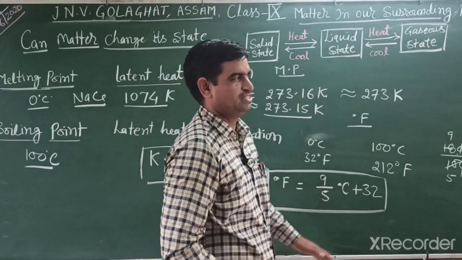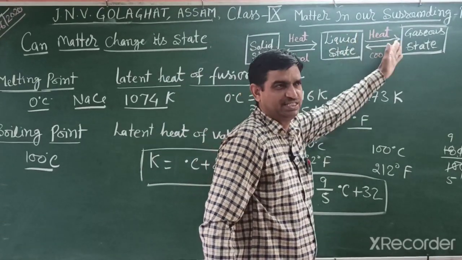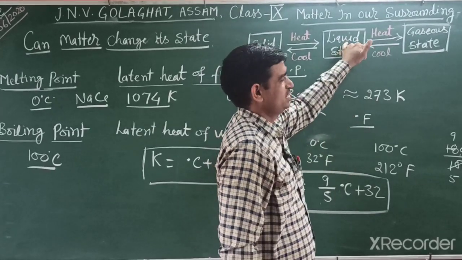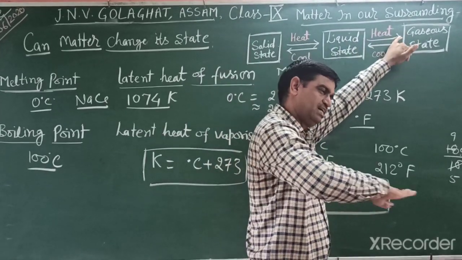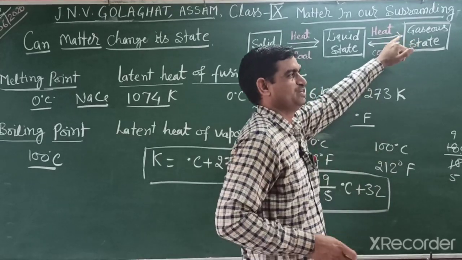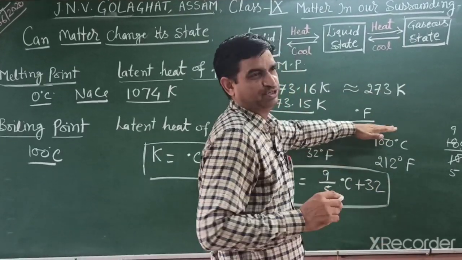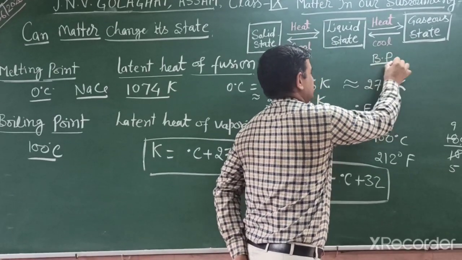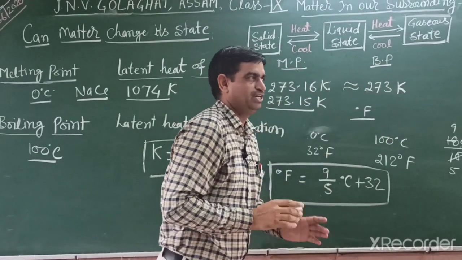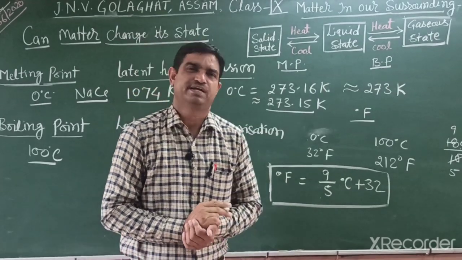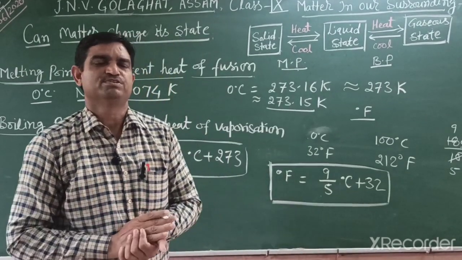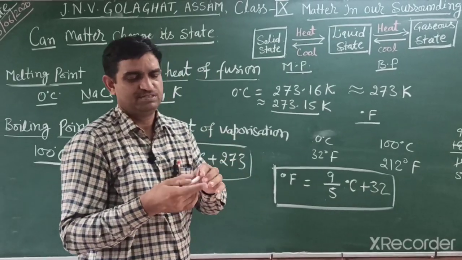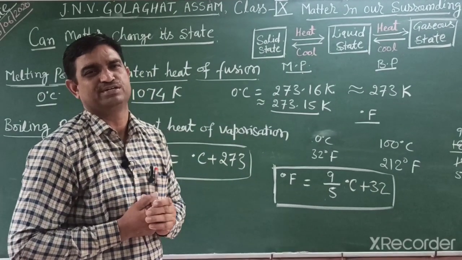And a substance, when it changes from liquid into gaseous state at its atmospheric pressure, that is very important, atmospheric pressure, that is known as the boiling point. And the melting and boiling point of any substance is a characteristic. If any substance has a higher melting and boiling point, this indicates there is a strong force of attraction.